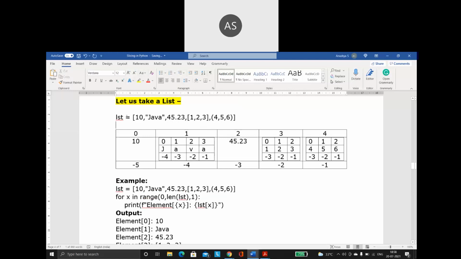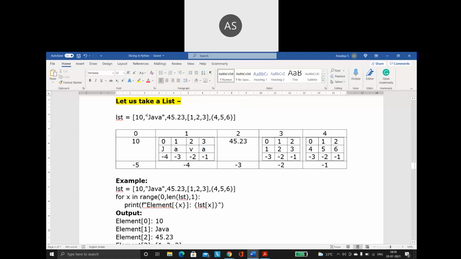you understand? See, this is the complete list. So this is going to be 0, 1, 2, 3, 4. No doubt in that. But when I talk about 10, 10 does not have any index. 10 is a normal integer variable. So no concept of index there. It is just going to go and get stored in the 0th location. That's it. But when I talk about Java, Java itself is a string, and strings are stored based on indexes.